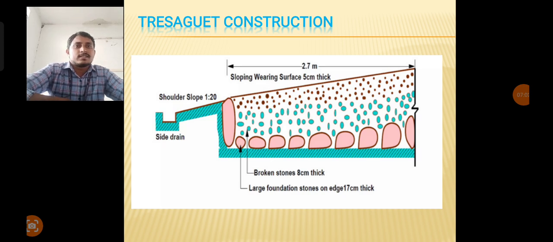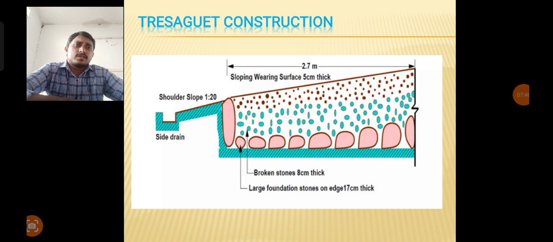What are the main drawbacks of Tresaguet construction? In Tresaguet construction, larger foundation stone is placed at the bottom of the layer, the same as in Roman development. That drawback was there in Roman development too, and in Tresaguet construction it is also not fulfilled, so the same drawback is pending. What is another drawback of Tresaguet construction? Only the surface layer has cross slope provided. In the remaining three layers no cross slope is provided. That is the main drawback of Tresaguet construction.